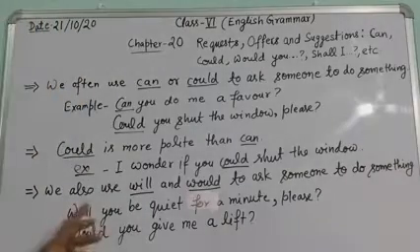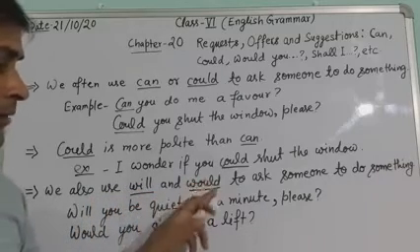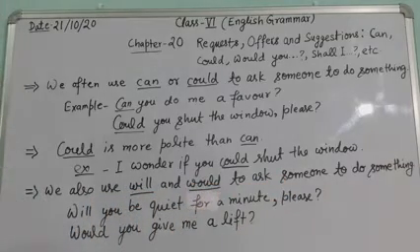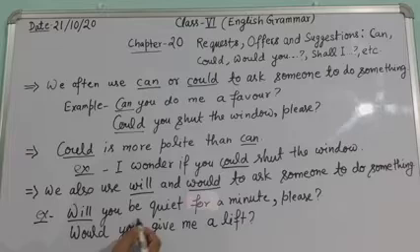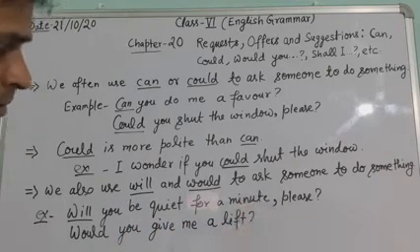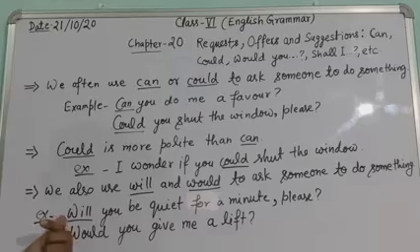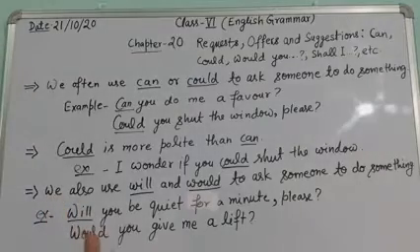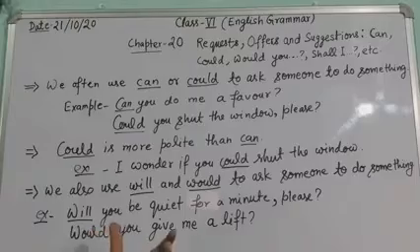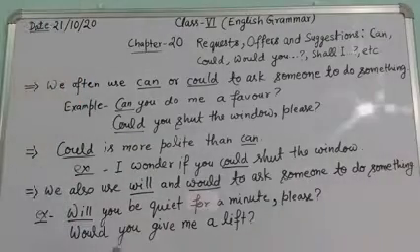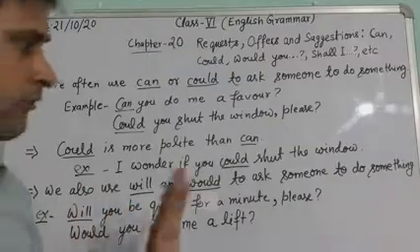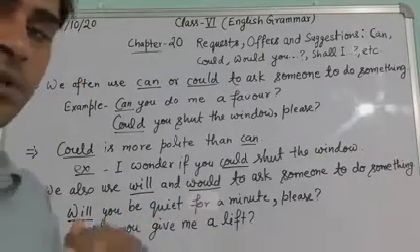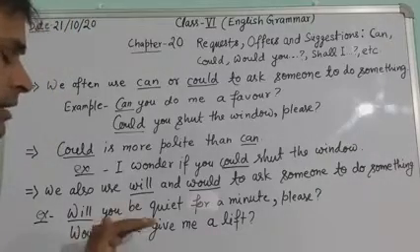We also use will or would to ask someone to do something. So you can see this example. Will you be quiet for a minute please? So here also will is used. It is just a request, generally used to ask someone to do something. For what purpose is it said here? For becoming quiet, for remaining quiet.